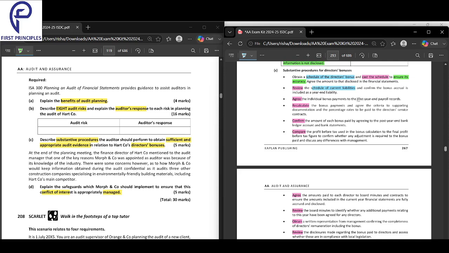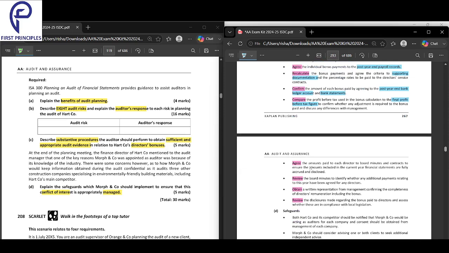Here, from the post year end records you will get the information. Here you will get the information from supporting documentation. Here you will get the information from the post-year bank ledger account and the bank statement also. Next, the profit bonus calculation to the profit before tax figure, to confirm whether any adjustment is required to the bonus pay; discuss any differences. The final profit before tax figure in the draft financial statements you can get from there. In the board minutes and in the contracts you will get the information, and you have to see if anything is included in the current financial statements. So these are the documents that will be in your hand.